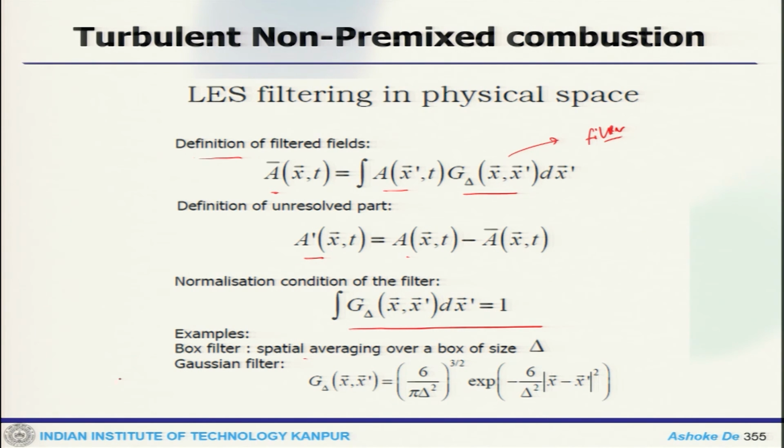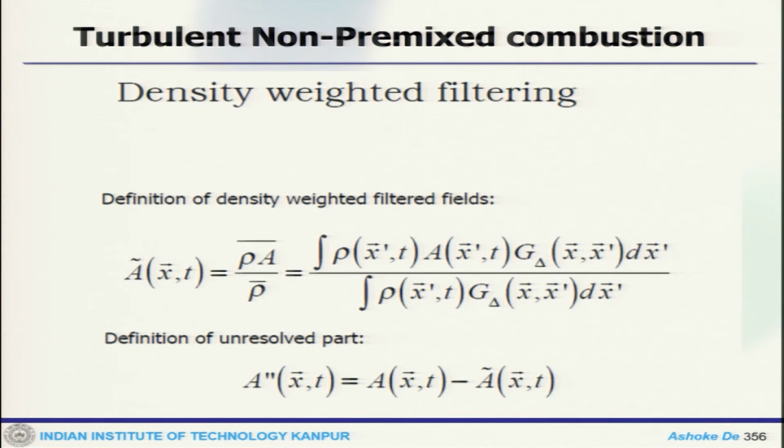So, this box filter, what it does is a spatial averaging over a box size of delta. So, that means this kind of thing. Then there could be a Gaussian filter, which looks like a Gaussian distribution over a filter size of delta.